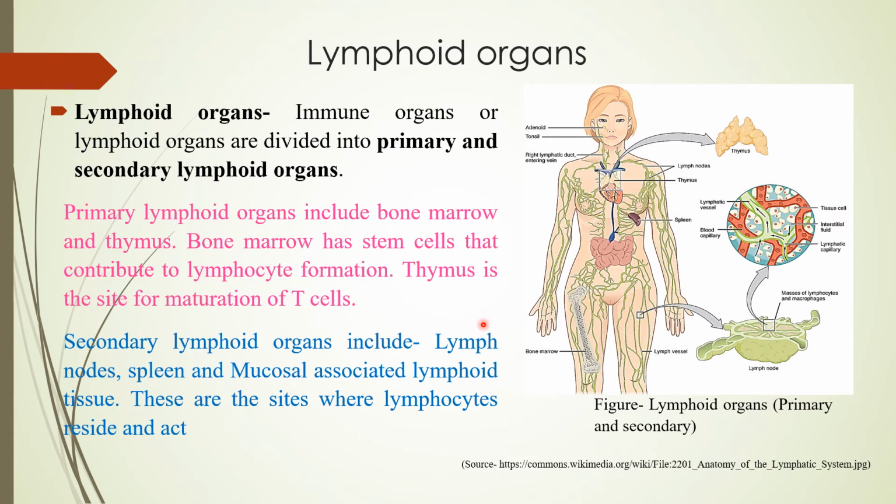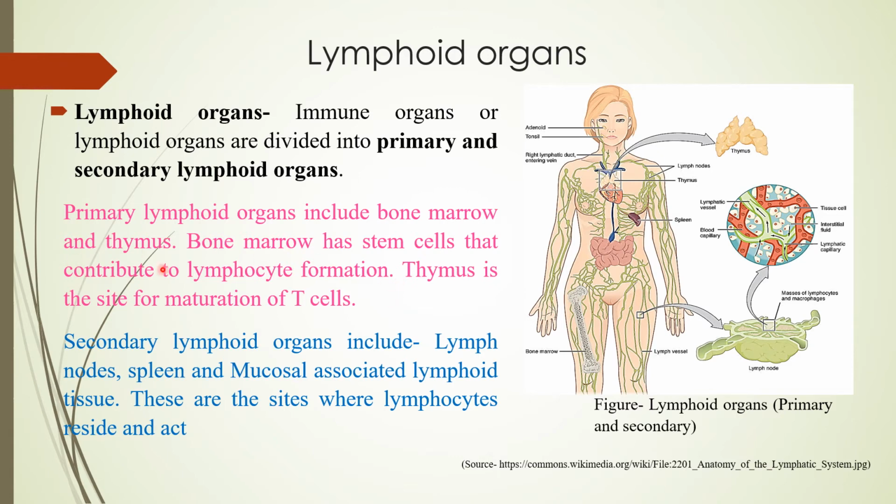Bone marrow consists of stem cells, and these stem cells, as we have seen, are the ones which would lead to the formation of all the other cells along with our immune cells, that is the T cells and the B cells.